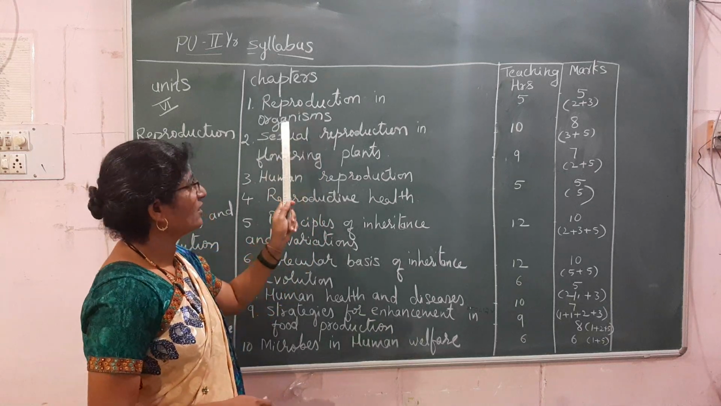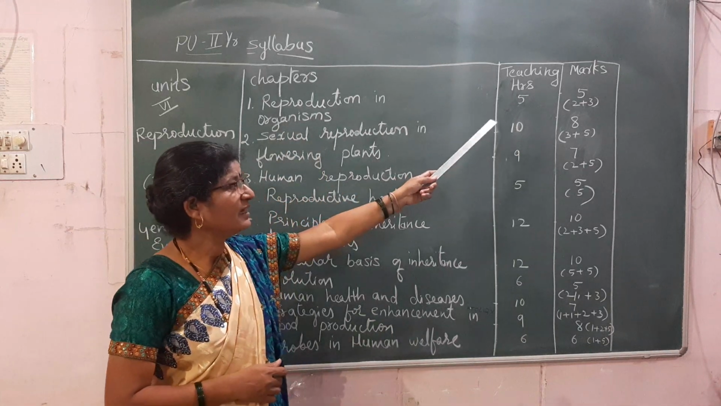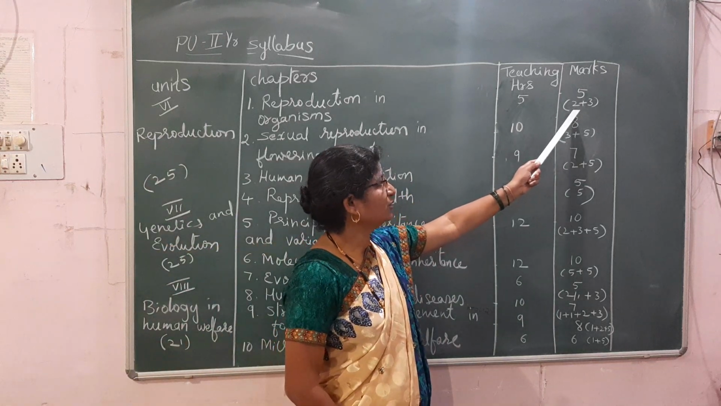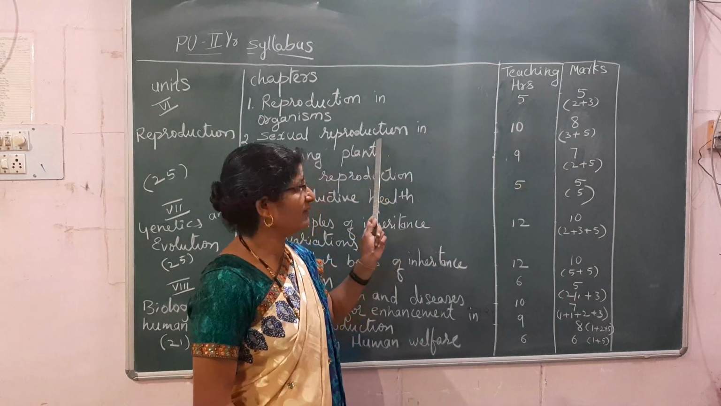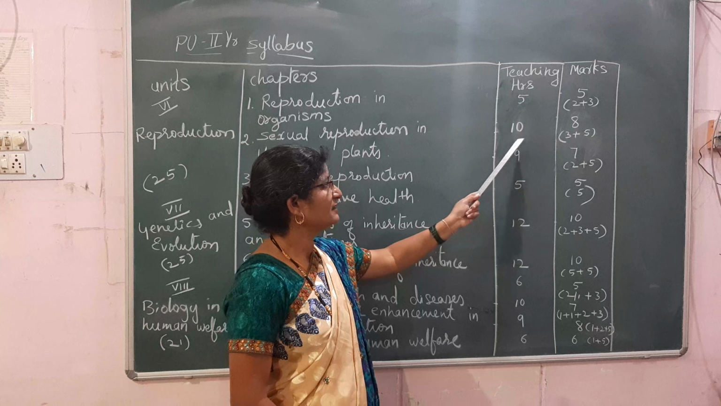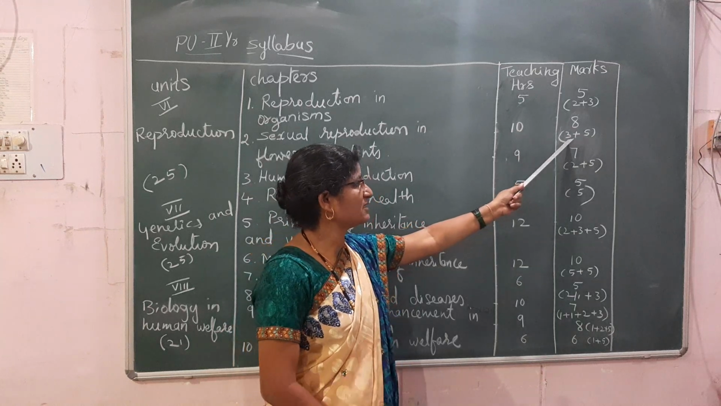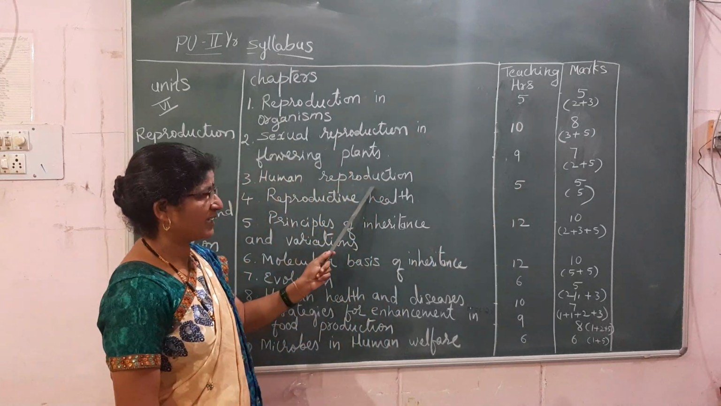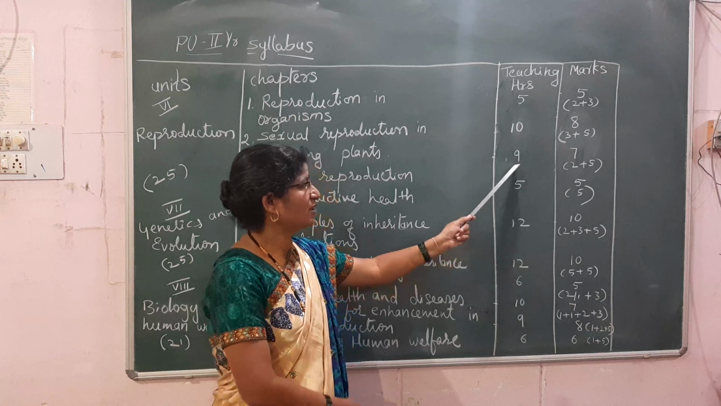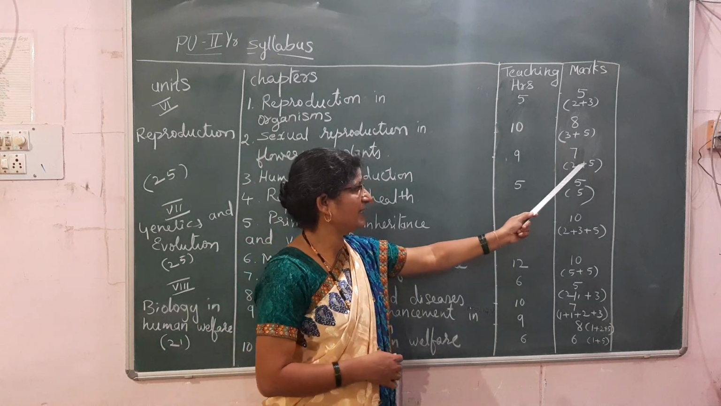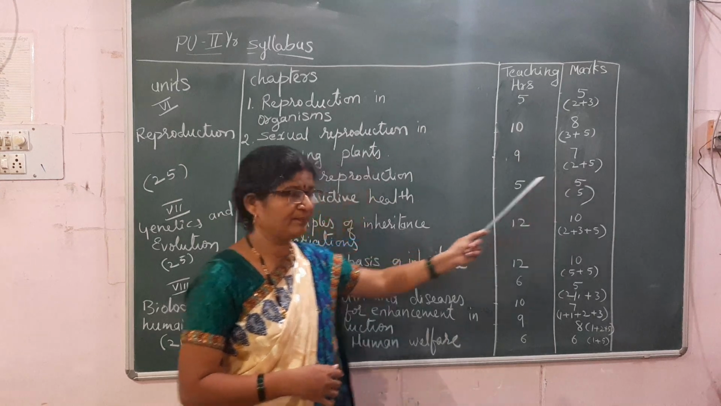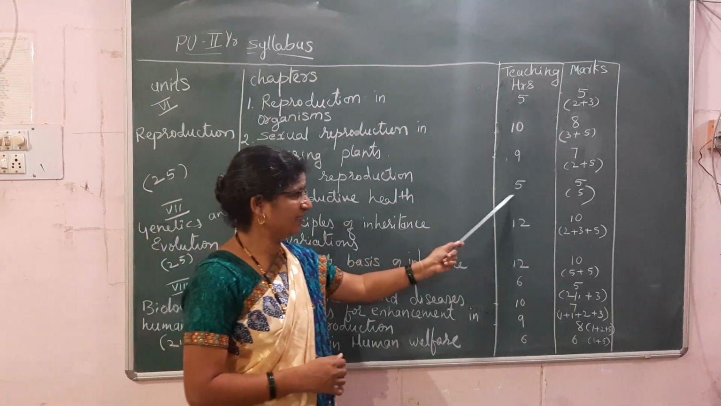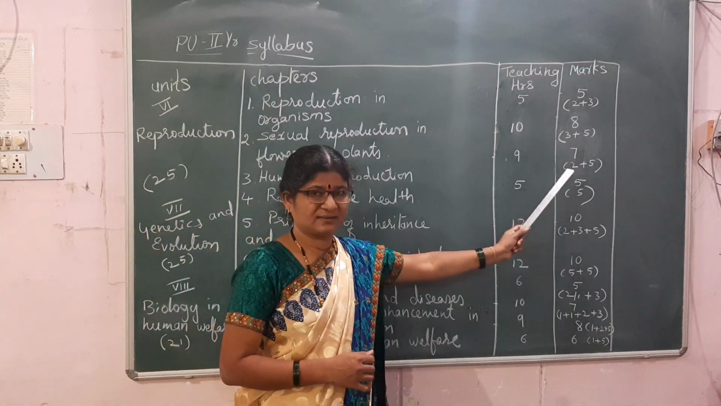So reproduction in organisms has 5 hours for teaching and it has got 5 marks weightage. Here the questions will be asked in bits 2 plus 3. Reproduction in flowering plants, it is for 10 hours, 8 marks weightage and the questions will be asked in the form of 3 plus 5. Our next chapter is human reproduction. It is of 9 hours topic and marks 7 will be asked in the form of 2 plus 5 bits. Now 4th chapter is reproductive health. It takes 5 hours for teaching and 5 marks.